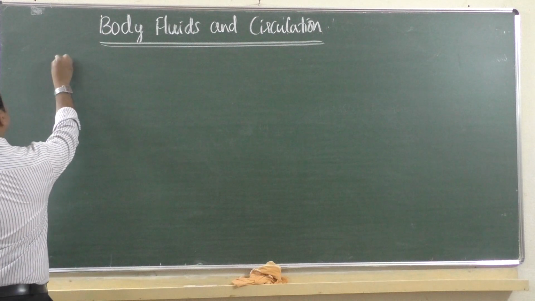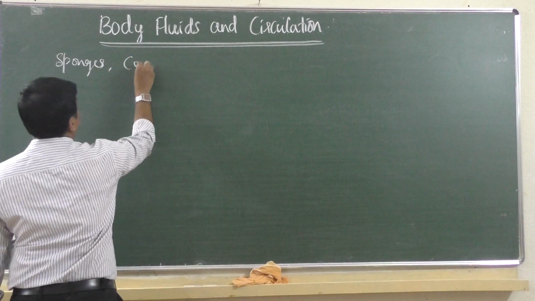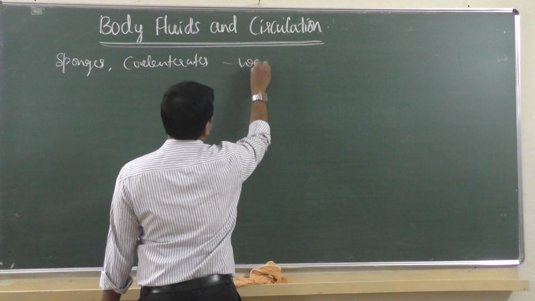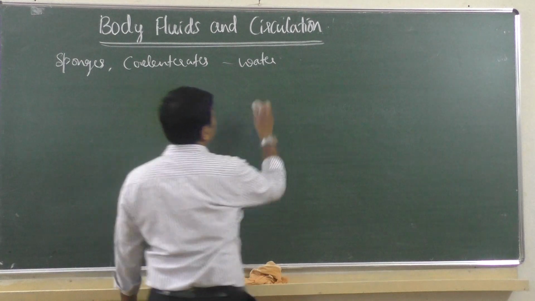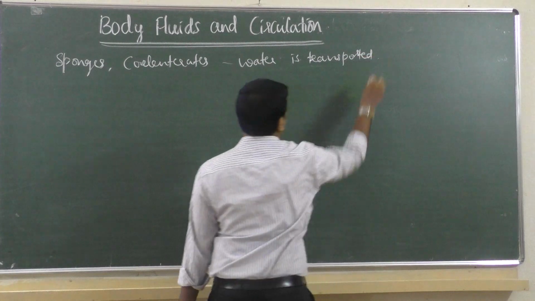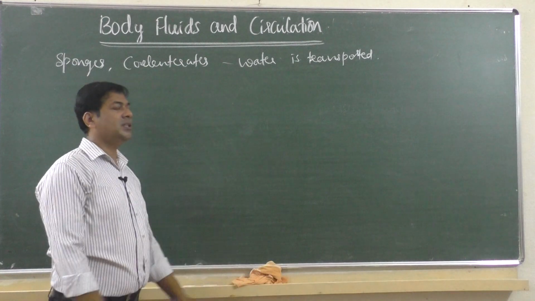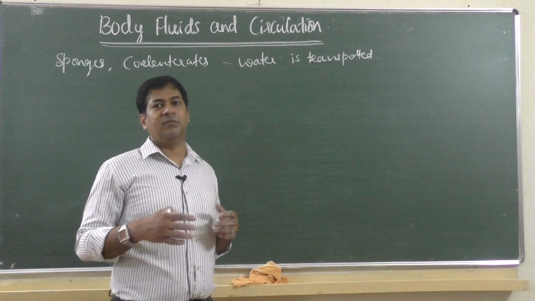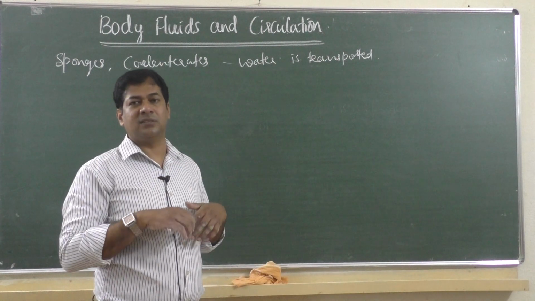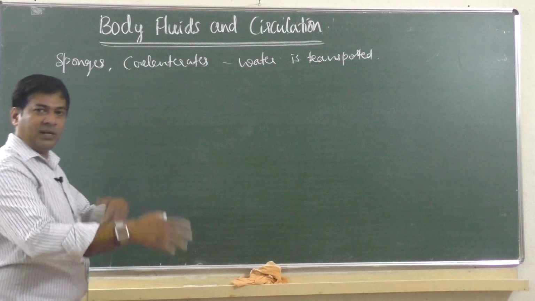Many simple organisms, like sponges, poriferans, coelenterates, transport water throughout the body. Water is transported, taking water into the body and leaving water out of the body. While doing that, it gathers food along with water, and exchange of gases also happens. Along with the water, dissolved oxygen is taken, then waste product is left to water. So water is circulated in the whole body.